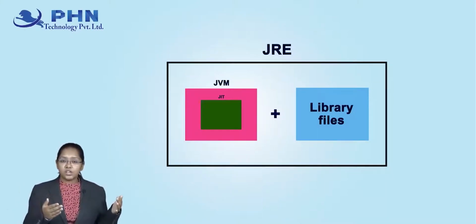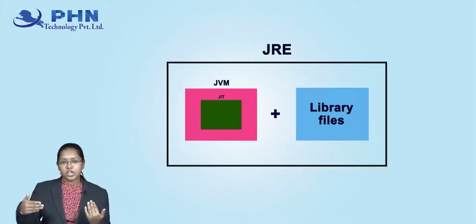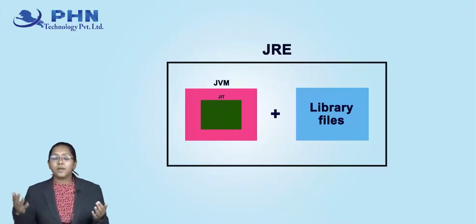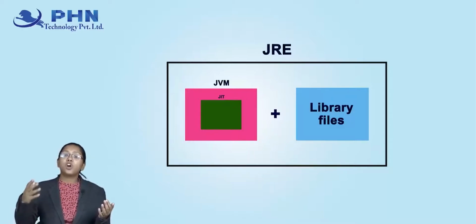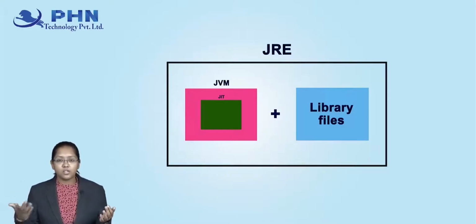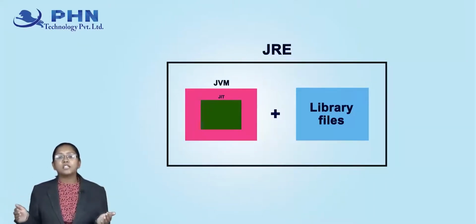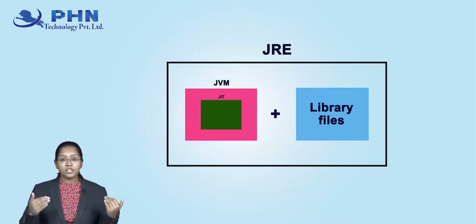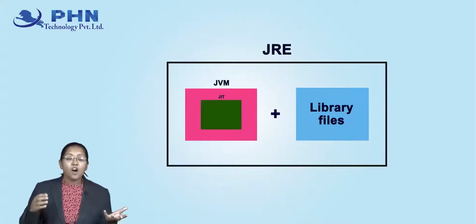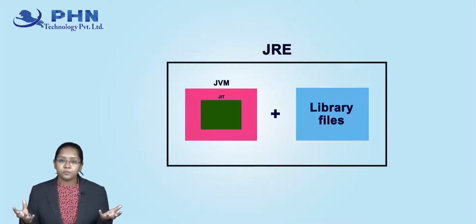It consists of JVM, which consists of JIT, plus some library files. Library files means what? .jar files. What are these .jar files? We will study later on. So we have certain libraries plus JVM. Combined, this is nothing but your JRE, Java Runtime Environment. Now we have Java Runtime Environment as well as JVM. Right, now that we can compile our code, we can also run that code.